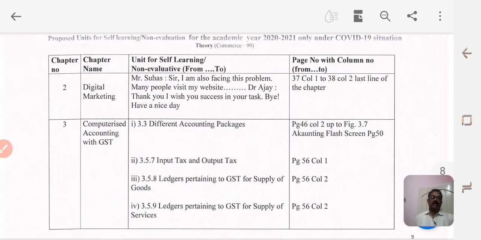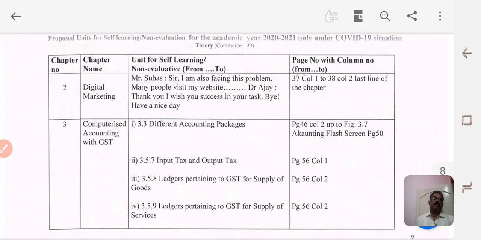Then the next lesson is computerized accounting with GST. Here, the following topics are excluded, which are mentioned in column number 4: page number 46, column 2 up to figure 3.7, accounting flash screen, up to page number 50. So exclude page number 46 to page number 50. You are not going to study this particular part of lesson number 3.